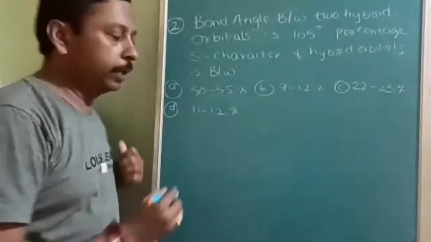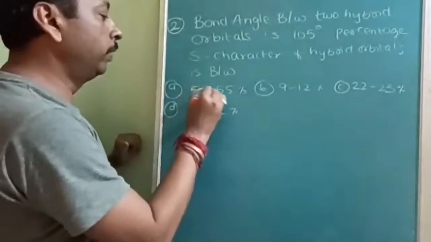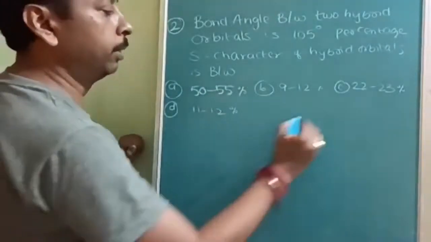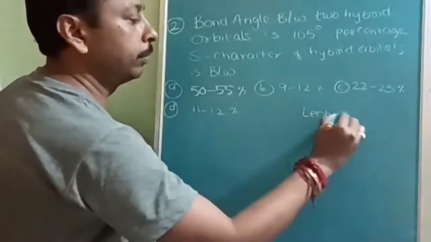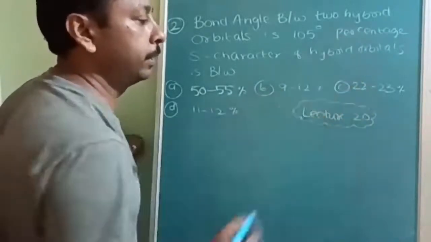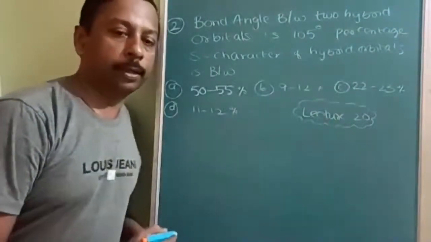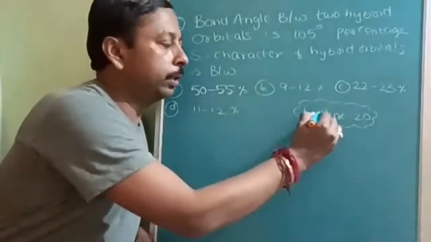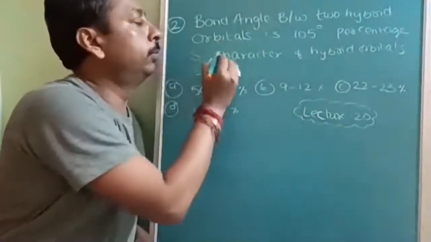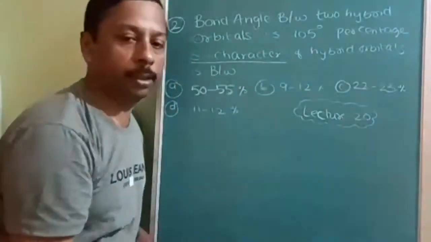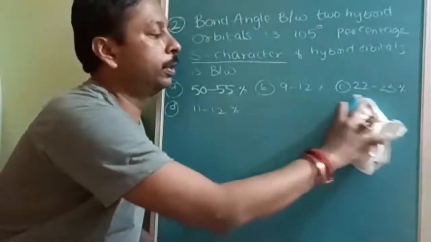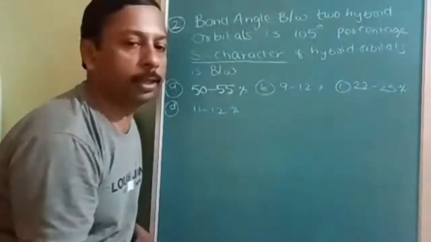Okay, so this is the next question. I will tell you both ways: the complete technique without using any formula, and with using the formula. In lecture number 20, the very first topic is S percentage character. If you have not referred to that, I will give you the link in the description box for this complete chapter. Lecture number 20 is only about the S percentage character. Even without using that formula, depending on the options, we can use the shortcut.